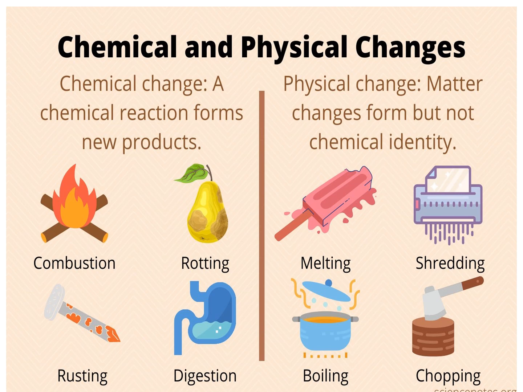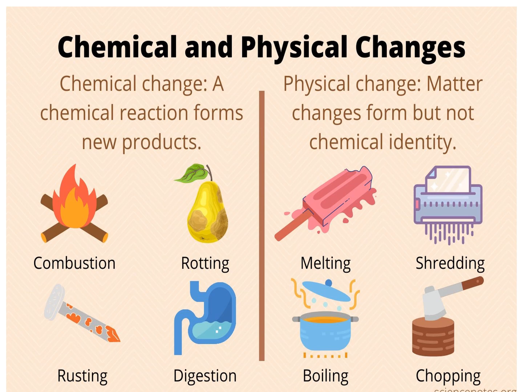Then shredding of paper is also a physical change, because here the identity of the paper does not change. In shredding of paper, only the paper is shredded into small parts. Only the shape and the size of the paper changes, not the chemical identity of the paper. That's why it's a physical change.